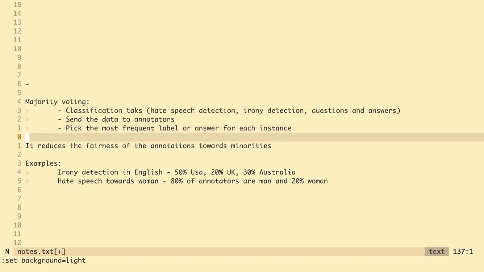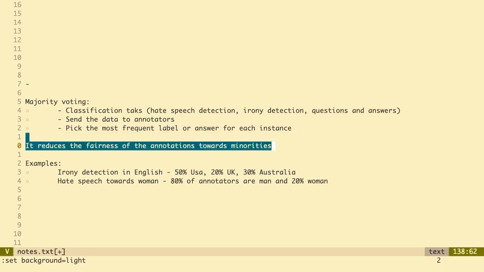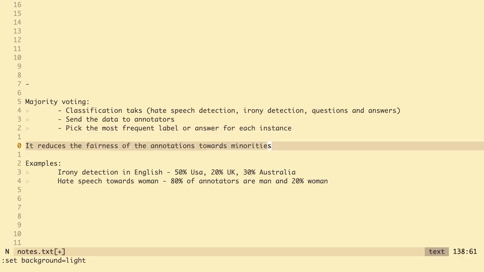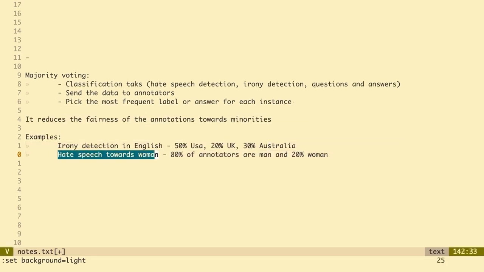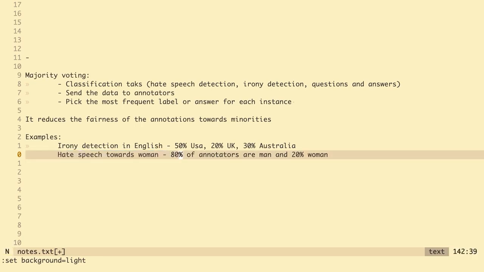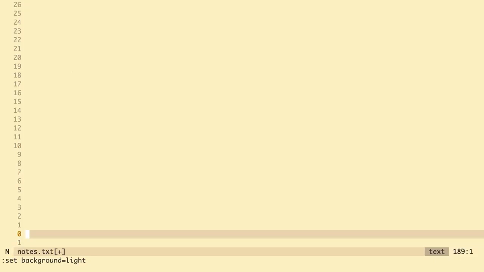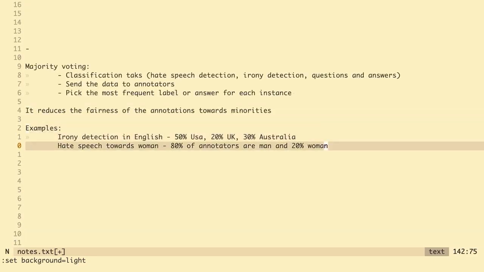This is the idea of majority voting. But this idea causes some problems. It reduces the fairness of the annotations towards minorities. A good example of this is a dataset of hate speech towards women, but only 20% of the annotators are women. This will cause the reduction in fairness.